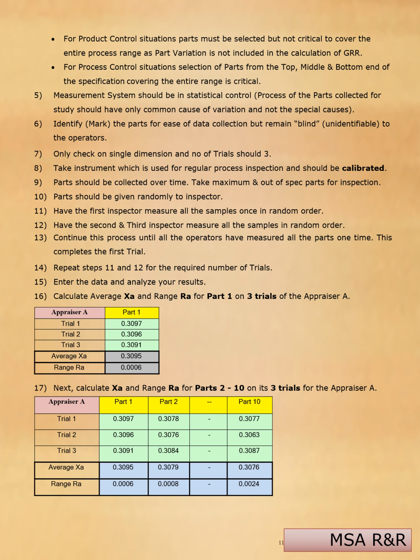Now calculate the average X-bar and range R for part 1 over its 3 trials for appraiser A as below. Next, calculate X-bar and range R for parts 2 to 10 over their 3 trials for appraiser A as below.